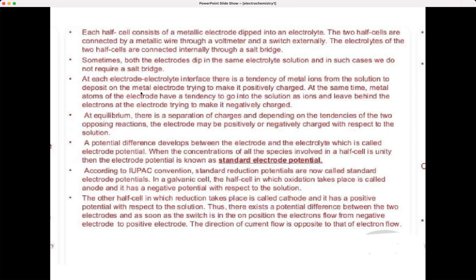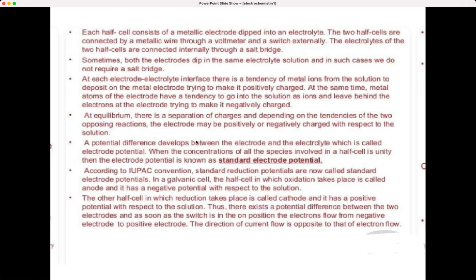Then at each electrode-electrolyte interface, some metal ions from the solution get deposited on the metal electrode, trying to make it positively charged. At the same time, metal atoms of the electrode have a tendency to go into the solution as ions, and they leave behind electrons at the electrode, trying to make the electrode negatively charged. At equilibrium there is a separation of charges, and depending on the tendencies of the two opposing reactions, the electrode can be positively or negatively charged with respect to the solution.